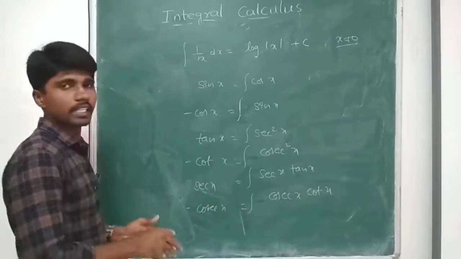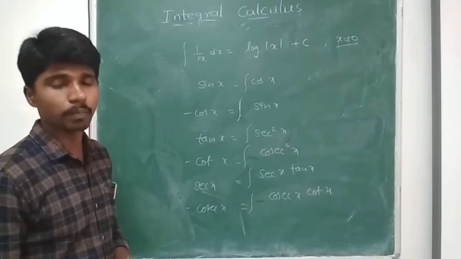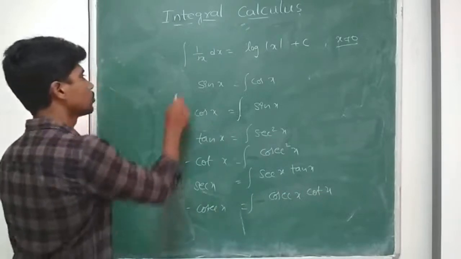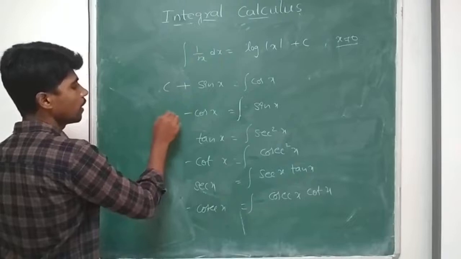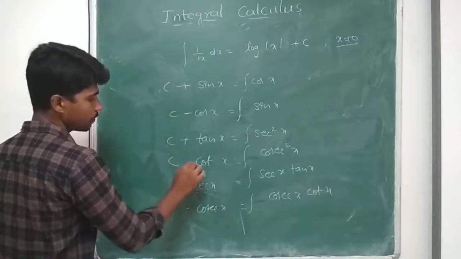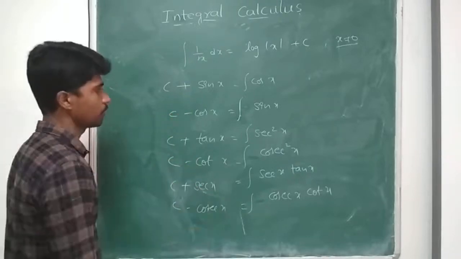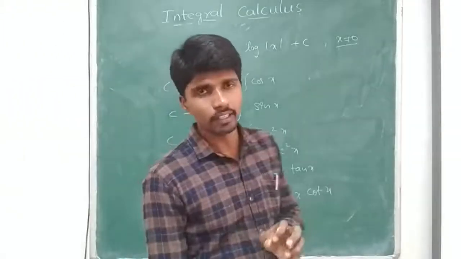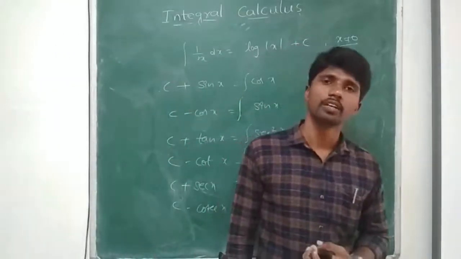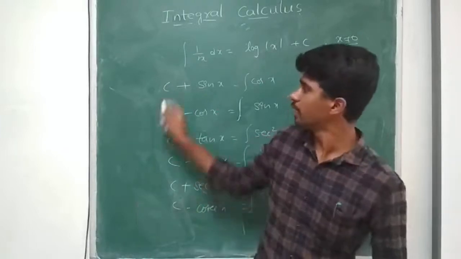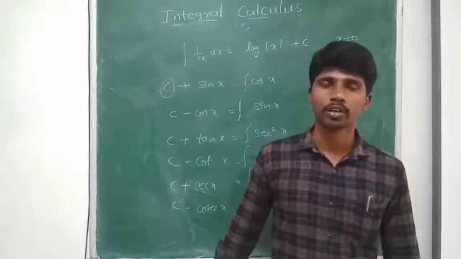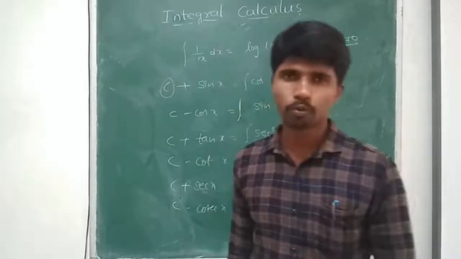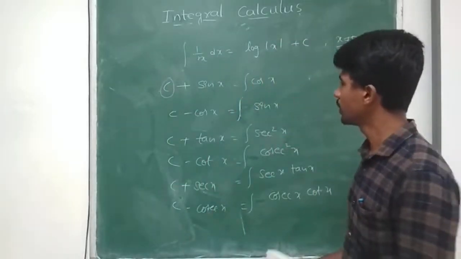But whenever I take integration, we must represent one arbitrary constant. So I have to mention a constant. So if I find integration for a particular function, whatever answer we get, we have to add an arbitrary constant. Okay. Now we shall move to the next part. What is the next part?